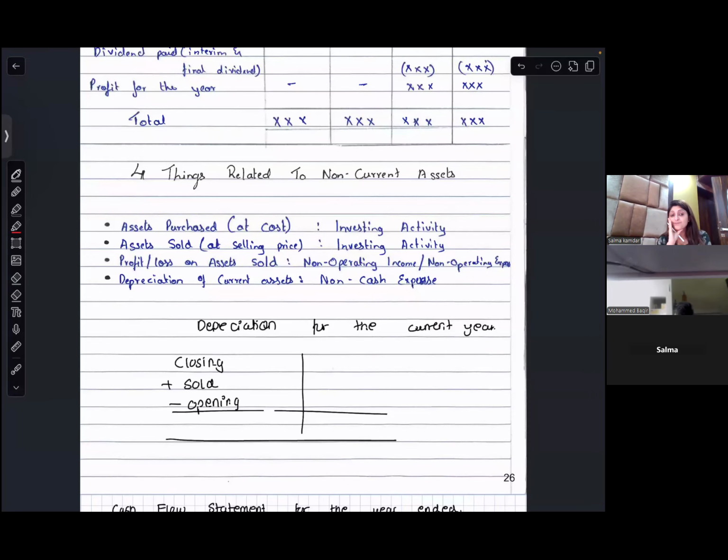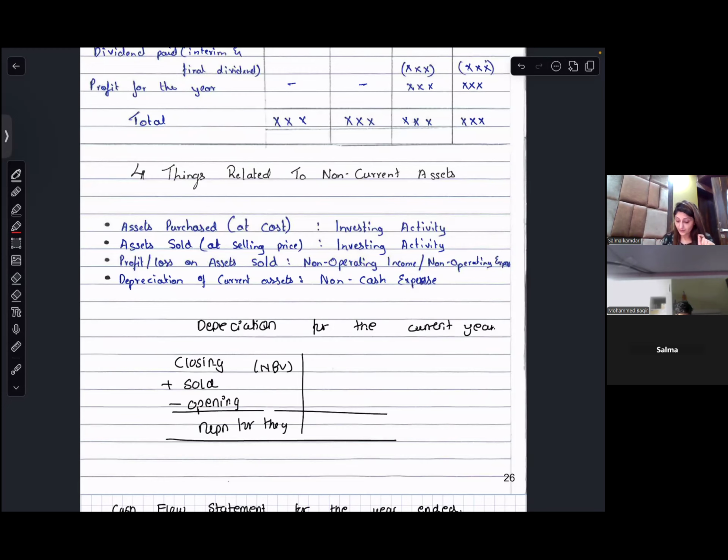Now, depreciation of the current year, which is your non-operating expense, in all the sums they will ask you to calculate. I'm not teaching you the account, I'm teaching you a formula. Closing assets at net book value plus the assets sold at net book value minus the opening assets, you will get the depreciation for the year.